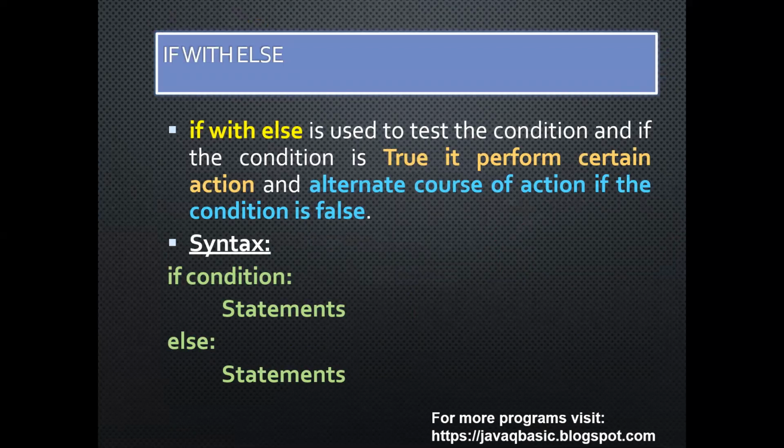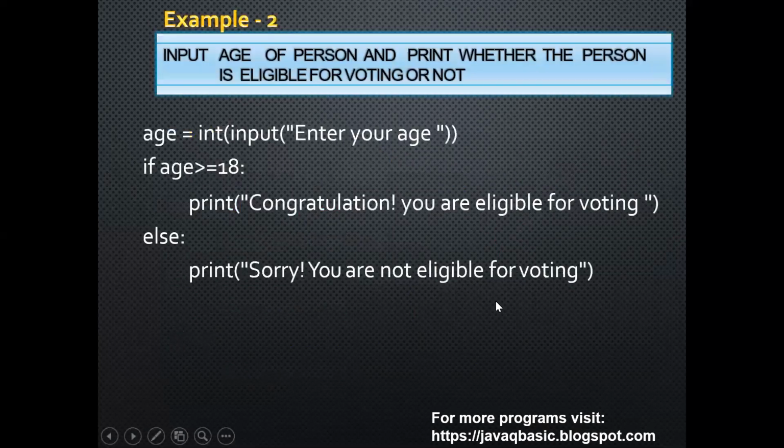If with else. If with else is used to test the condition, and if the condition is true, it performs a certain action. An alternate course of action is performed if the condition is false. Syntax: if the condition is true, statement 1 will be executed, else statement 2 will be executed.